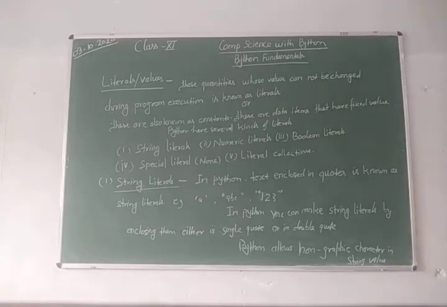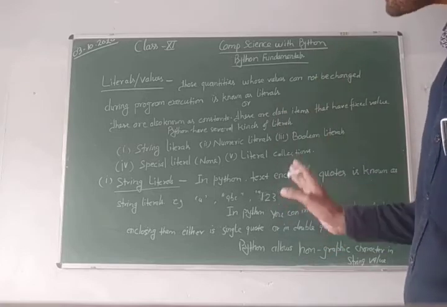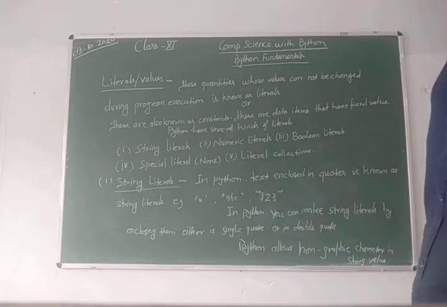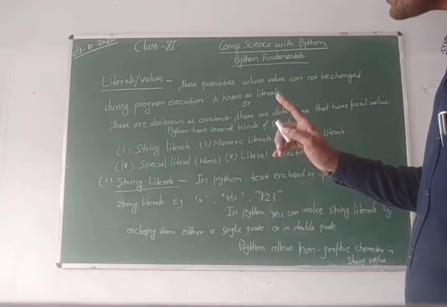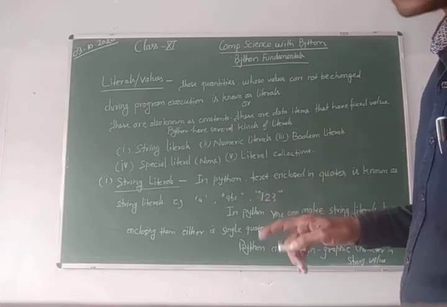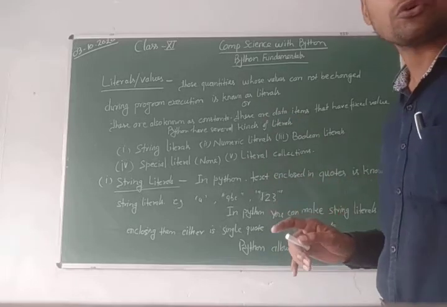Those quantities whose value cannot be changed during program execution are known as literals. Literals can be called values or constants, so do not get confused.